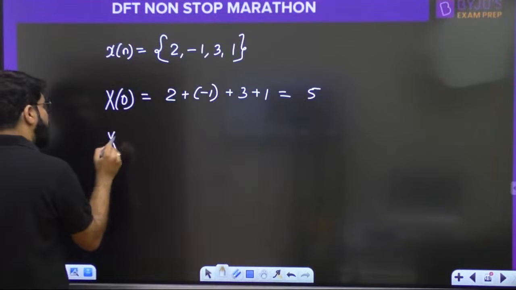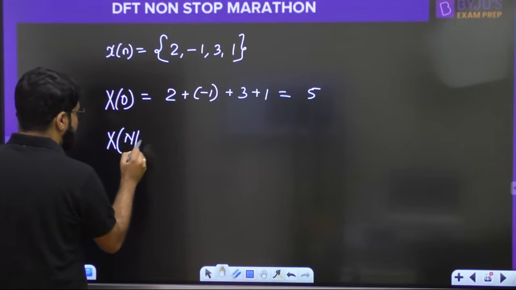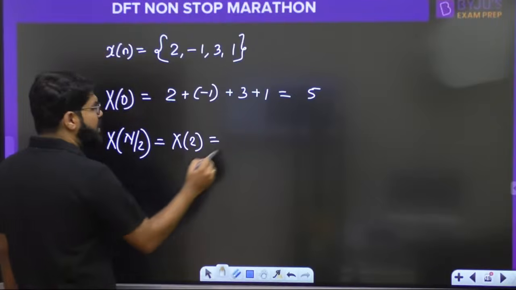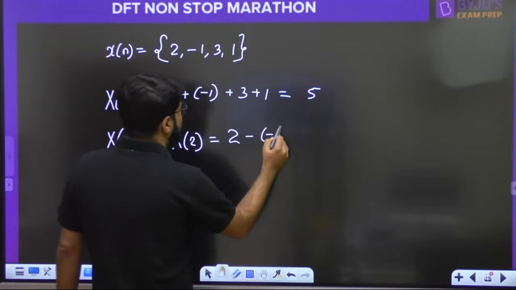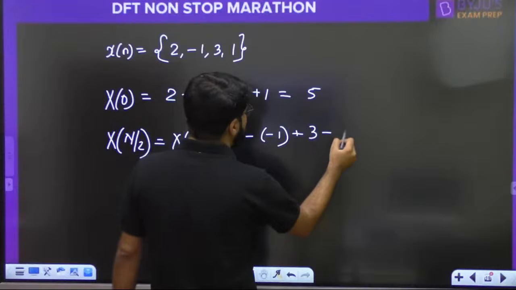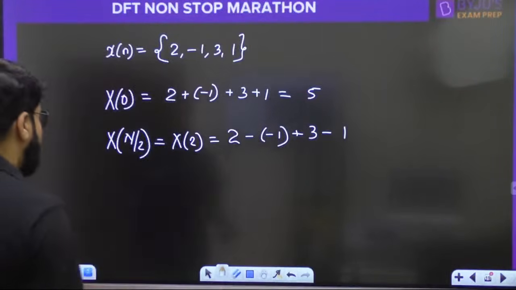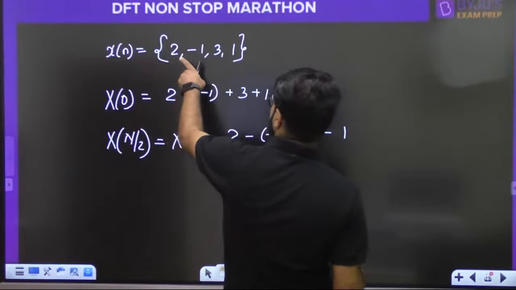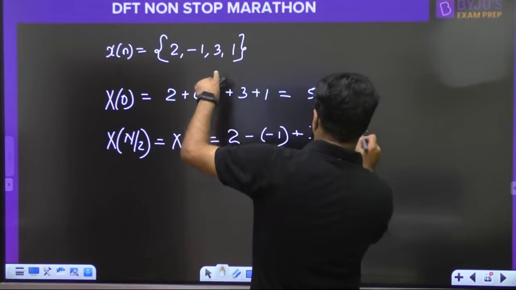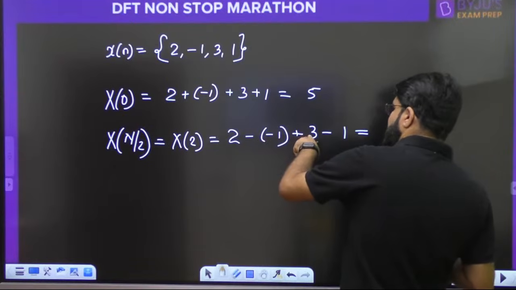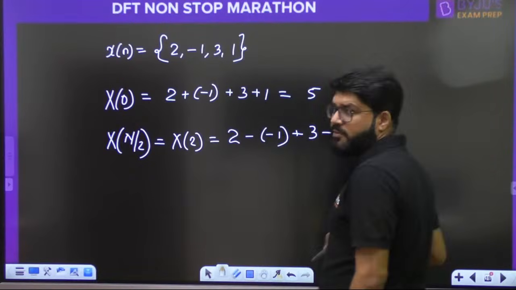Okay. Then let's go for the central ordinate. X of n by 2, that is x of 2. First I calculated x of 2. What is x of 2? Alternate sign: 2 minus of minus 1 plus of 3 minus of 1. Put the alternate sign for the central ordinate. Okay, 2, negative of minus 1, positive of 3, negative of 1. So the total answer? This becomes 2 plus 1, 3 plus 3, 6 minus 1. So this also stands to be 5.